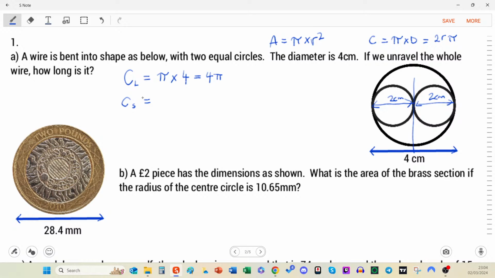So each one is going to be pi times diameter, which is 2 pi. So these are actual numbers, and if you put them in a calculator, sometimes you see what they are better, because pi is pi.